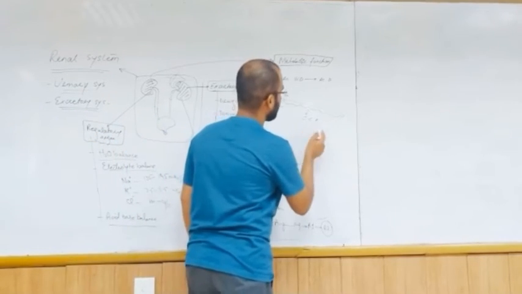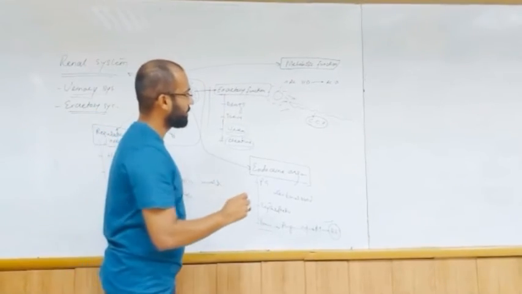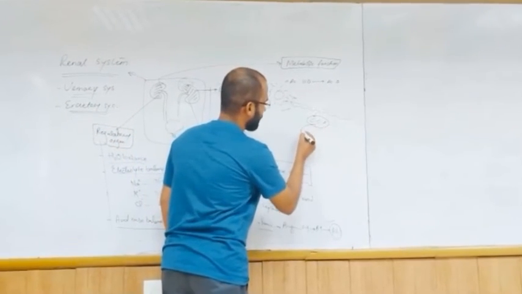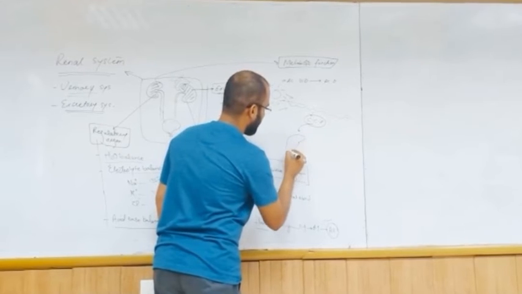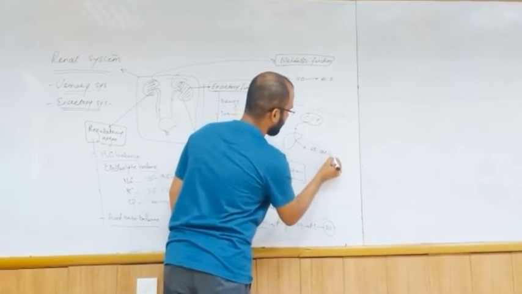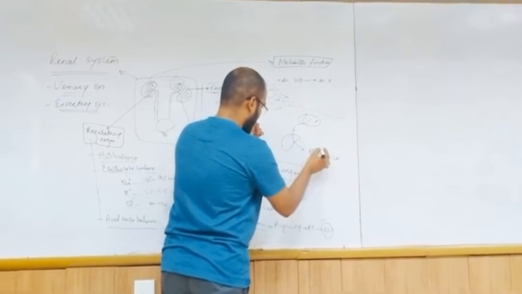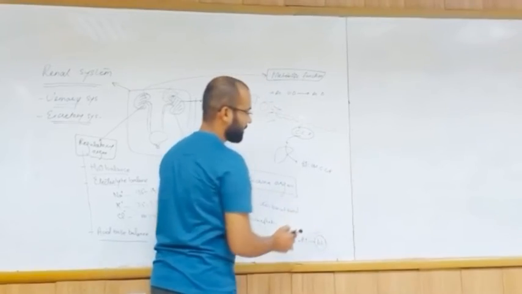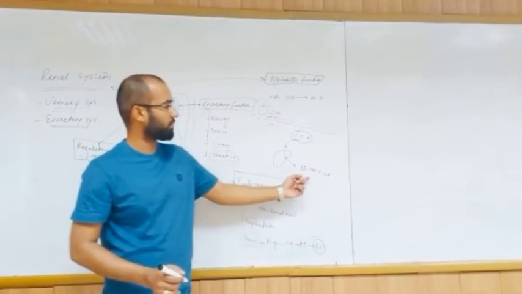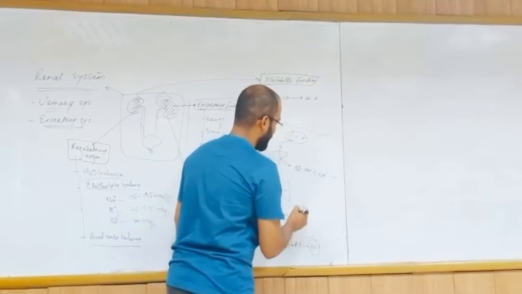This substance is inactive. Cholecalciferol passes through the liver and converts into 25-hydroxycholecalciferol. On the 25th position, one hydroxyl group is added, so it becomes 25-hydroxycholecalciferol. This is still inactive.